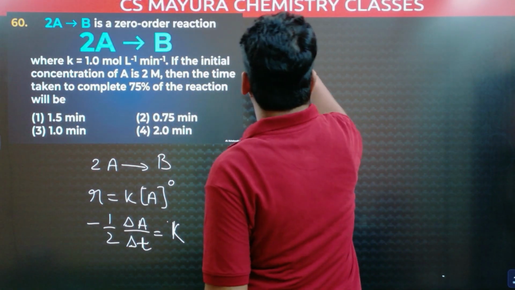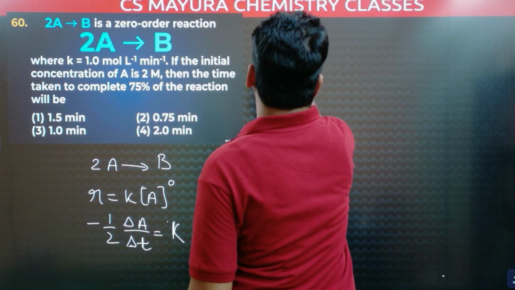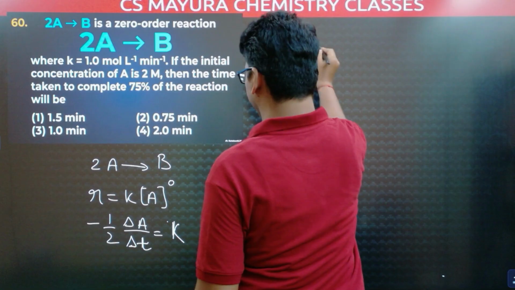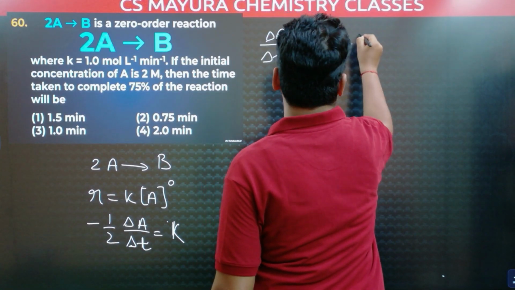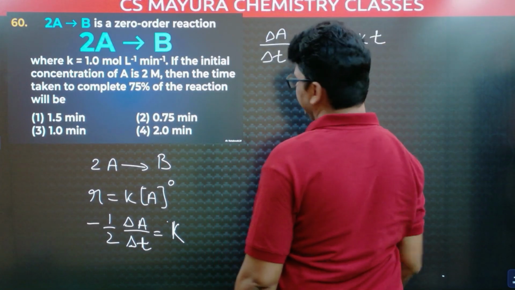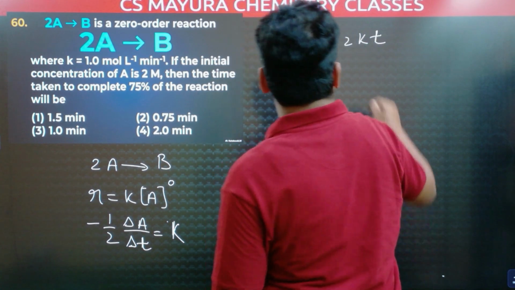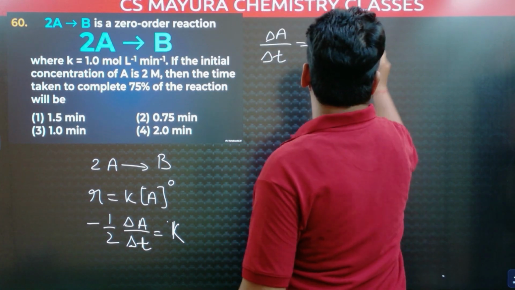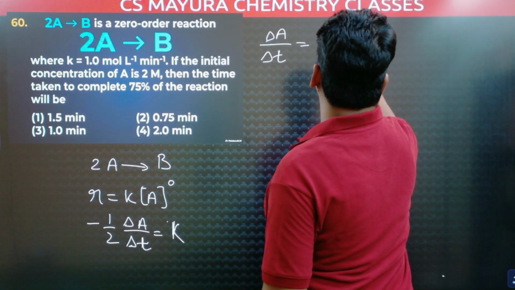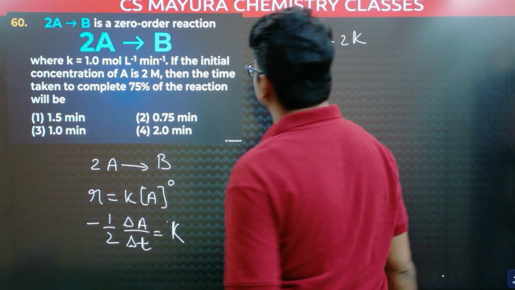Now, this delta A by delta T is equal to minus 2K.